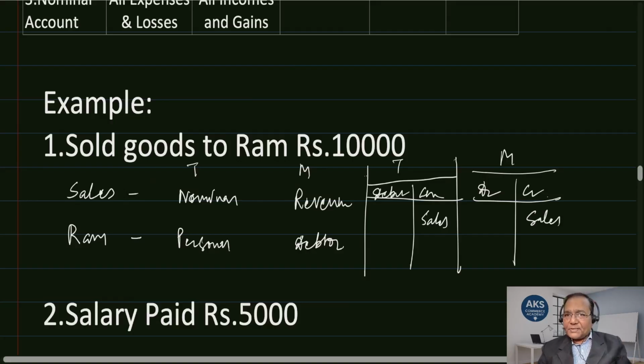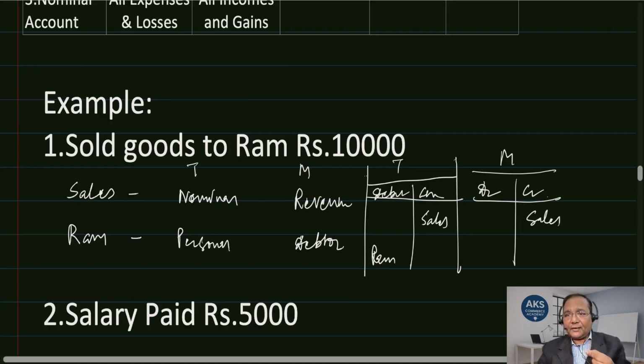Ram being personal, what is the rule? Debit the receiver and credit the giver. When we are selling goods to Ram, Ram is the receiver, so we need to debit Ram as per the traditional rule. As per the modern rule, Ram is a debtor, so there is an increase in asset because we are selling on credit.